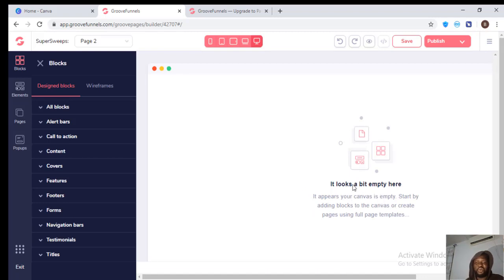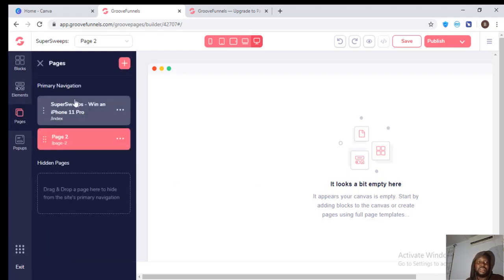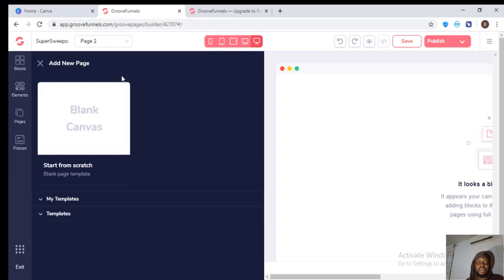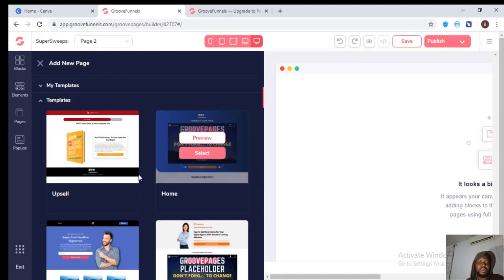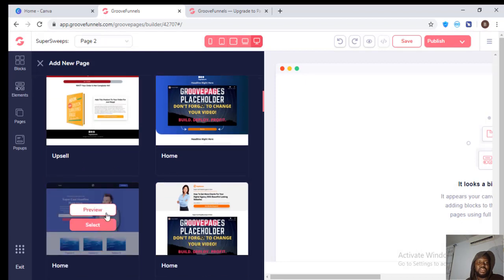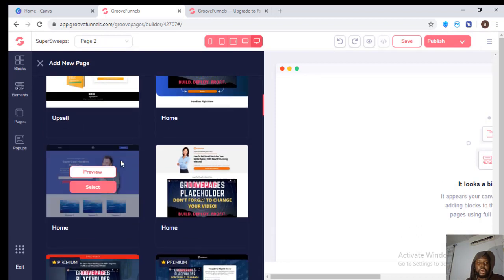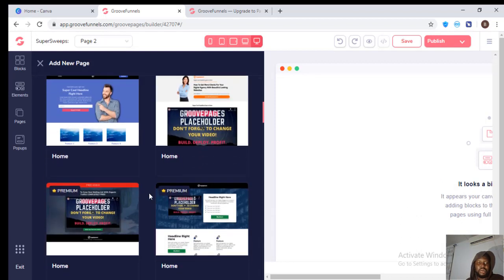It's just always too stressful for me. So I just go to pages, I do this, then I go to templates, and I look for which templates will suit what I want to do.